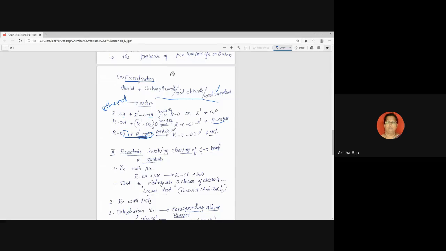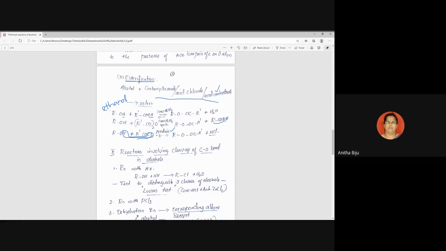What is the use of pyridine? Why is a basic medium important here? Anyone can say within one minute, otherwise I will explain. Two reasons are there. First of all, here we get the byproduct HCl. This is an irreversible reaction, so the Le Chatelier principle is not working.